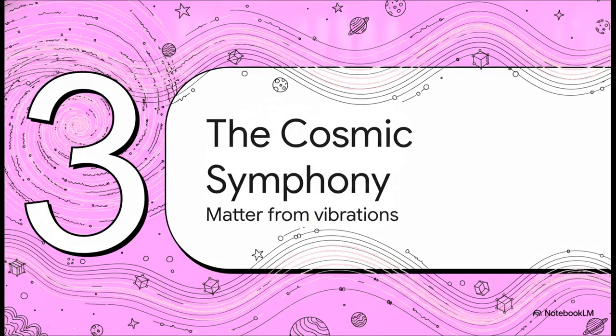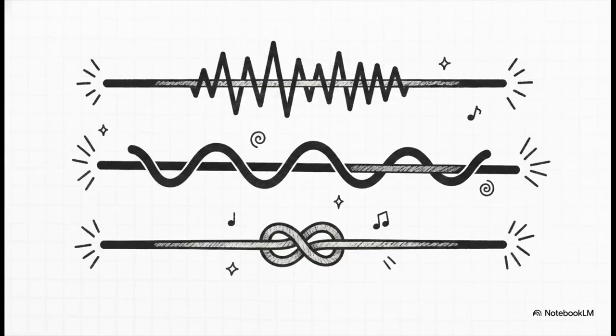All right, moving on to part 3, the cosmic symphony, or how matter comes from vibrations. Now, you might be wondering, if absolutely everything is made of the exact same type of string, how do we get so many different particles? Quarks, electrons, photons? Well, think of it like a violin. These strings represent different vibrational modes. Just like how plucking a violin string creates a fundamental tone along with various overtones depending on how it vibrates, a fundamental string in physics acts like a cosmic symphony.